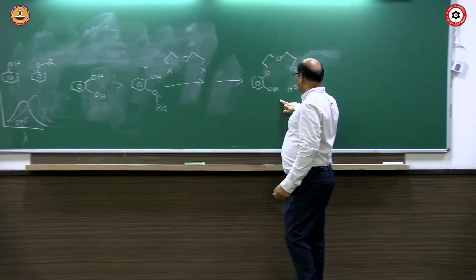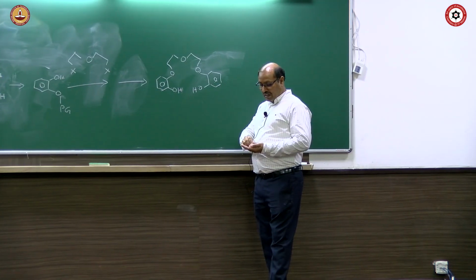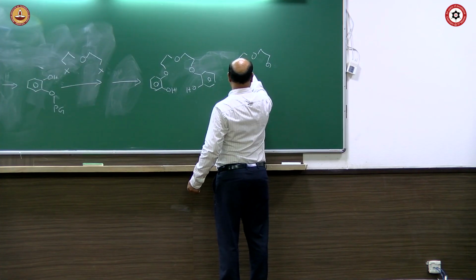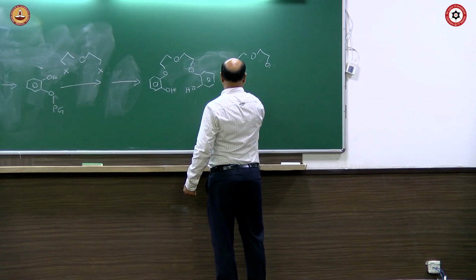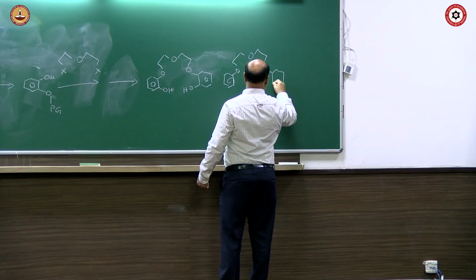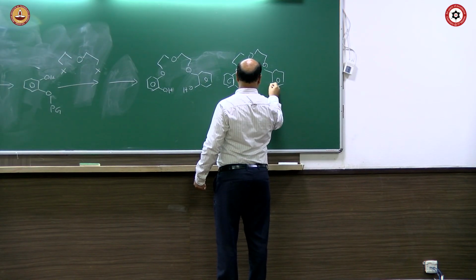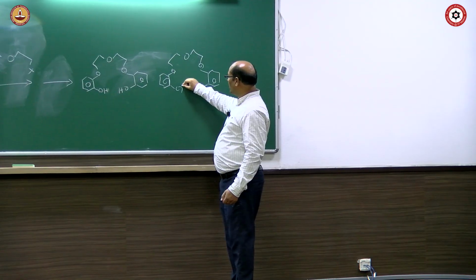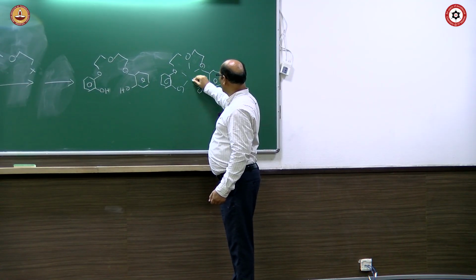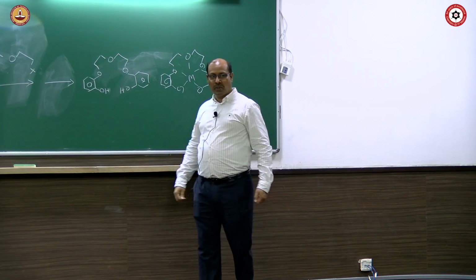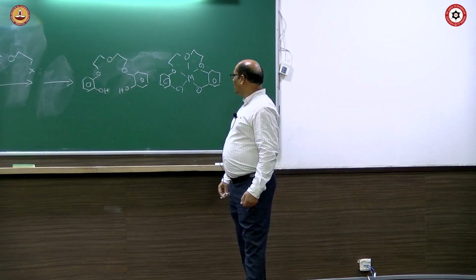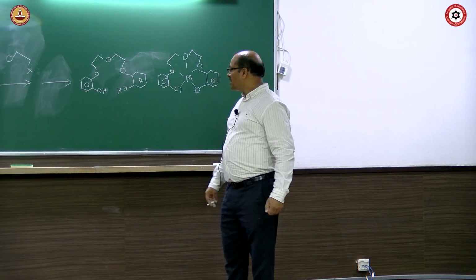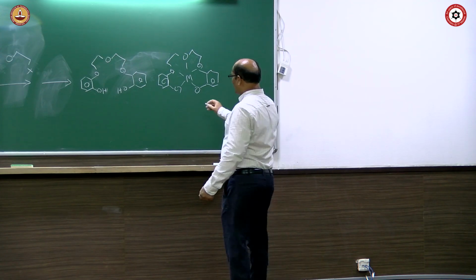So, during this process of preparation, the target was to prepare a metal complex with a pentadentate ligand. A metal complex was targeted. Whatever that metal may be, don't worry about it. And in that process, this should be the major product.